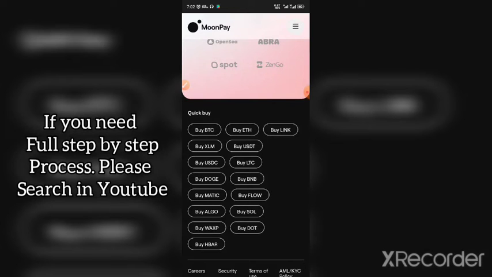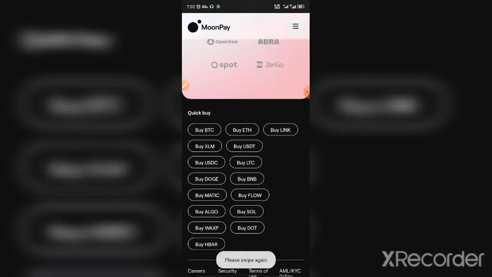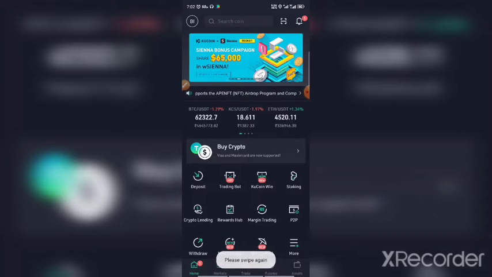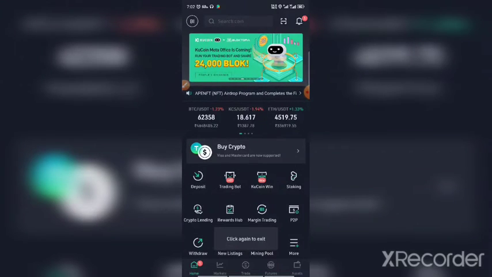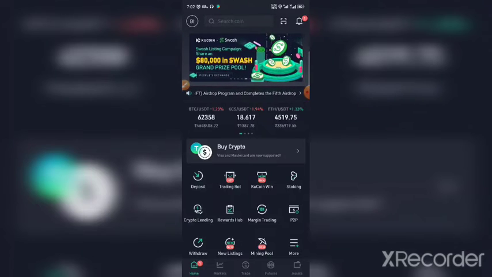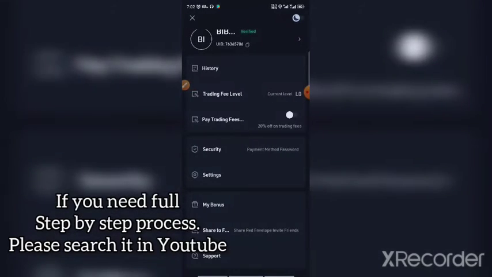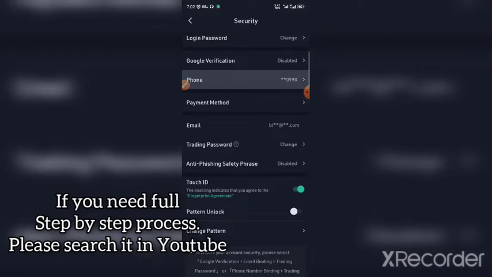But still, here also you have to register, so it's the same thing, you have to just go there and create an account. Creating an account in most places is normally the same. When you open the app, it will ask for the registration. You go to the registration, and then add your phone number, verify your phone number, add your mail ID. Then there is also one of the things called the trading password. Trading password is also a password.